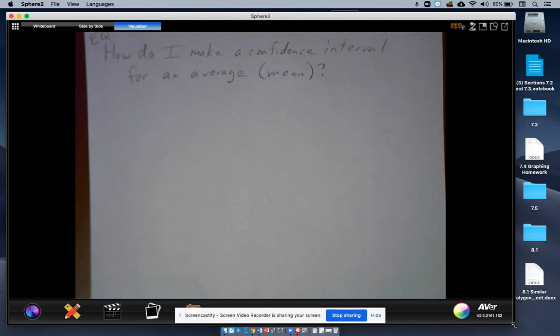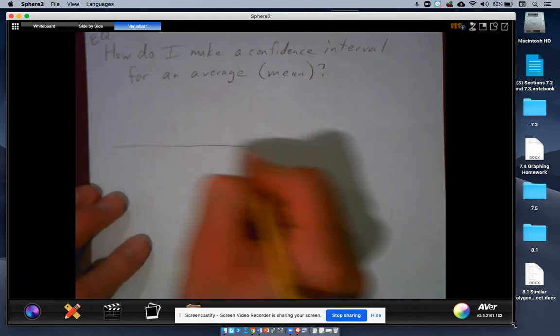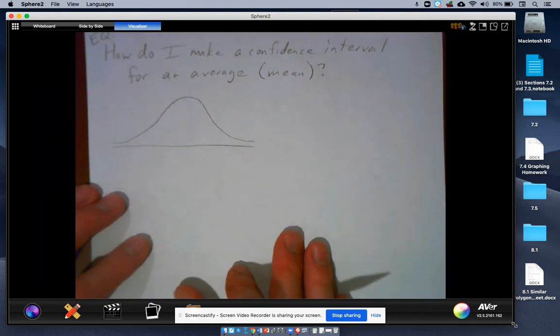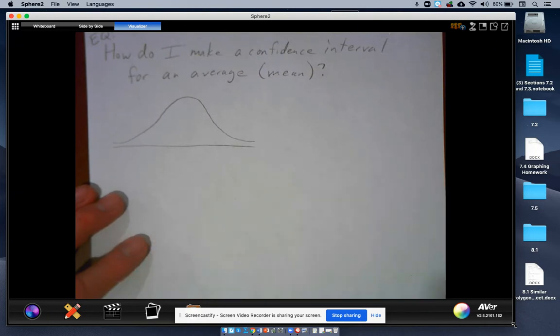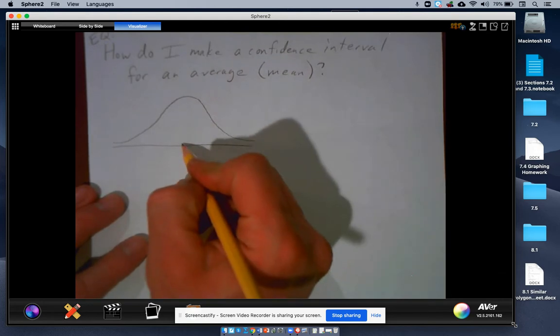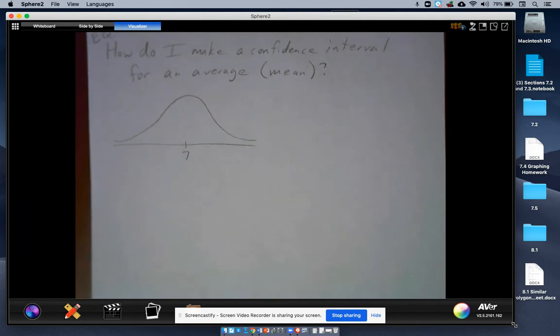Okay, so how do I make a confidence interval for an average, or what we'd call a mean? First, let's go over a couple things. Let's say I lined up 100 people and I asked them their shoe size. Let's say all females, just so that there's no difference between the male and female sizes. The average female size is, let's say, 7, right in the middle. Okay, maybe it's 8, somewhere in there.